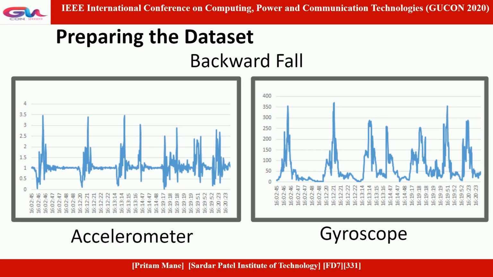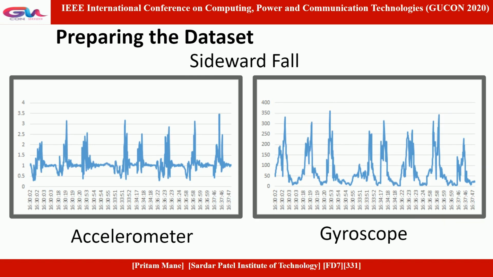Backward fall. For backward fall, a sudden dip and a rise is observed in accelerometer values, and a sudden rise is observed in the gyroscope values. Sideward fall. A similar pattern as backward fall is observed for sideward fall as well.